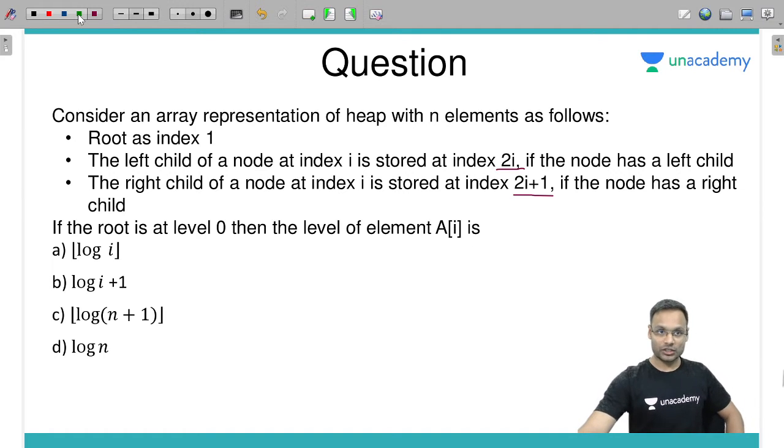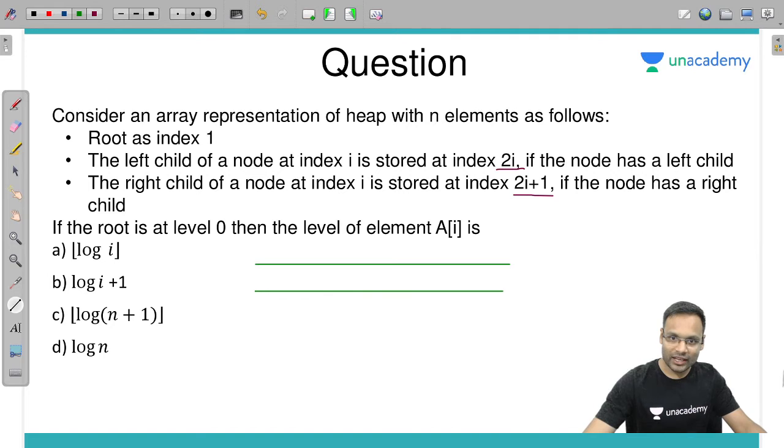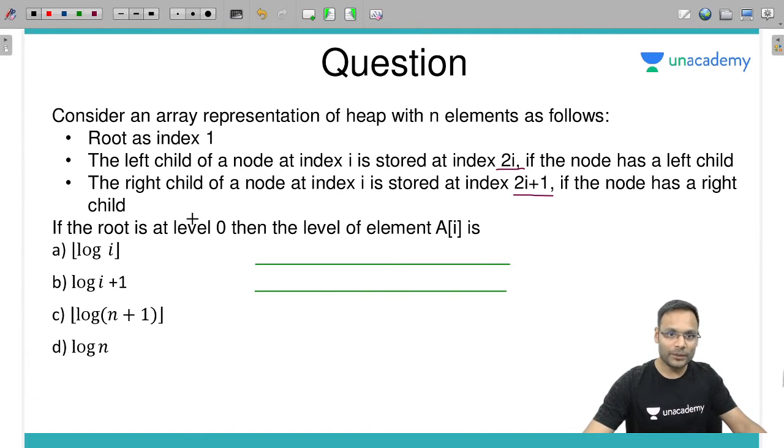So let's first draw a tree and take the array representation. You know a heap is a complete binary tree. Yes. So let's say this is the heap.